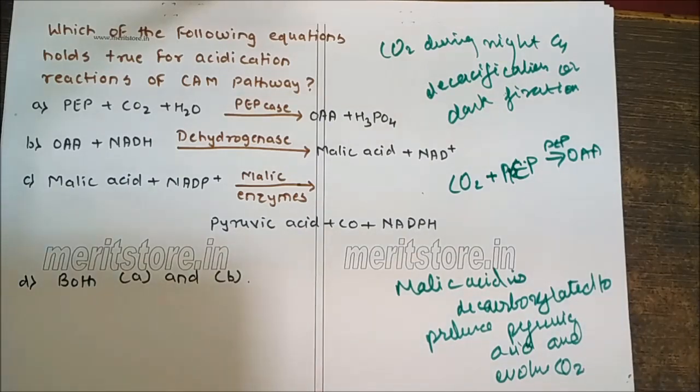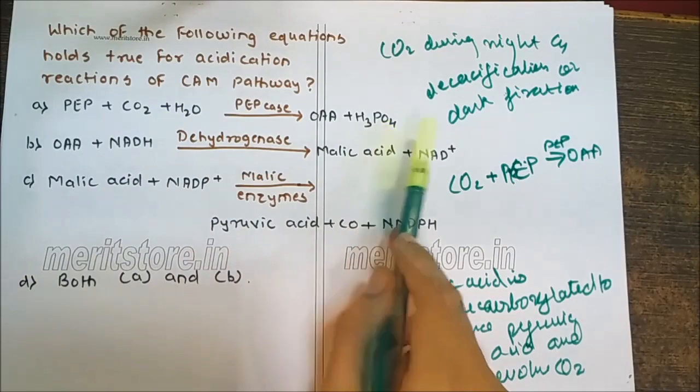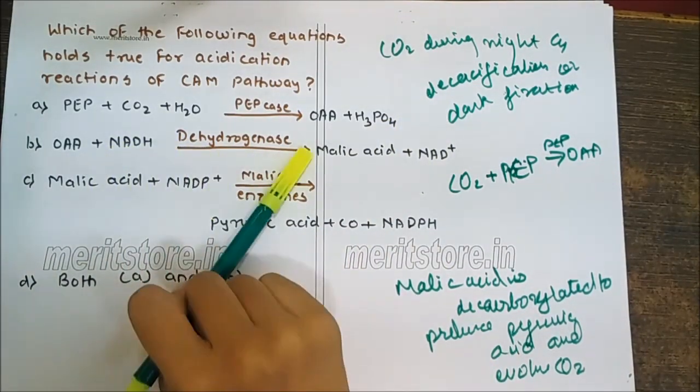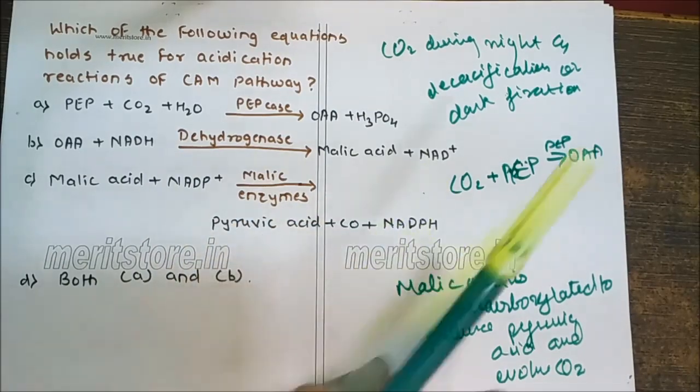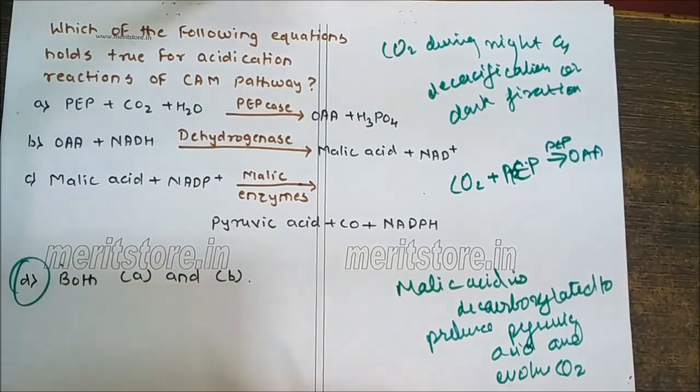Therefore, the correct answer is both A and B. PEP plus CO2 plus H2O in presence of PEPcase gives OAA, and when this reaction occurs H3PO4 is formed. OAA plus NADPH2 in presence of dehydrogenase gives malic acid and NADP. So the correct option is D, both A and B.